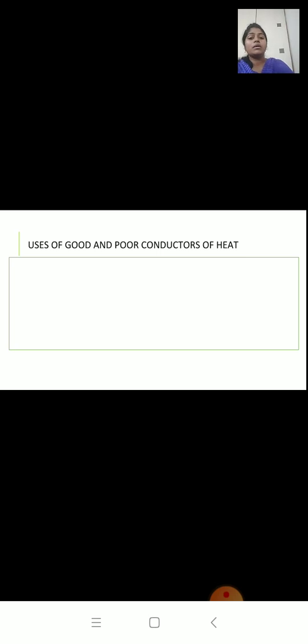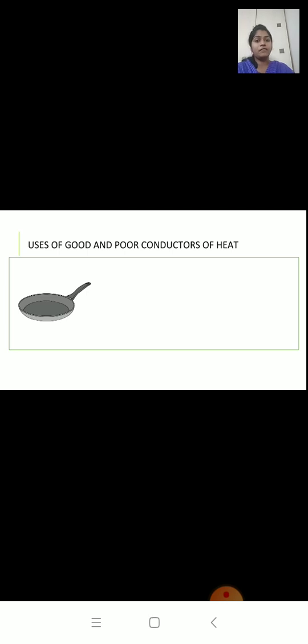Now there are some good and poor conductors of heat which we use in our day-to-day life. First one is the frying pan. The bottom of the frying pan is made up of metal and the handle is made up of plastic. Now when you heat the frying pan, the base or the bottom of the pan becomes hot.